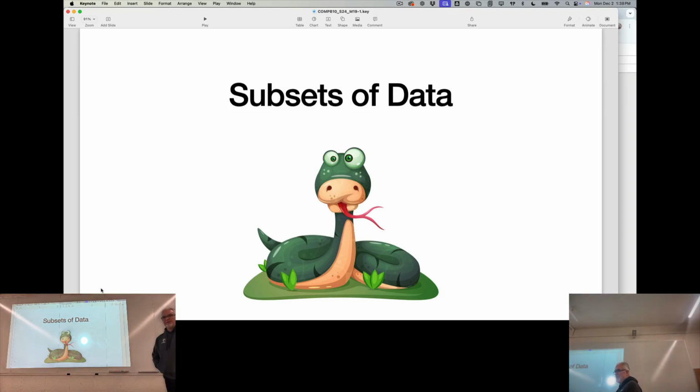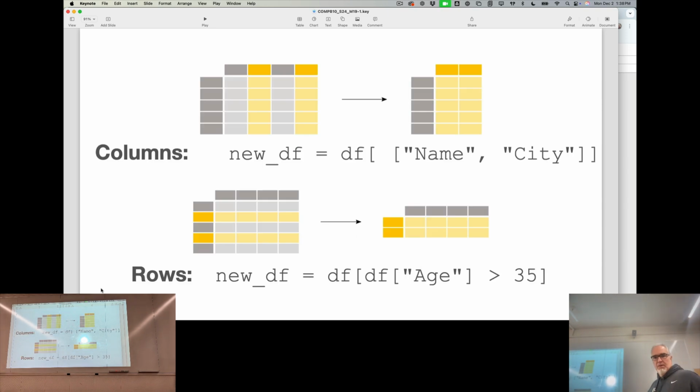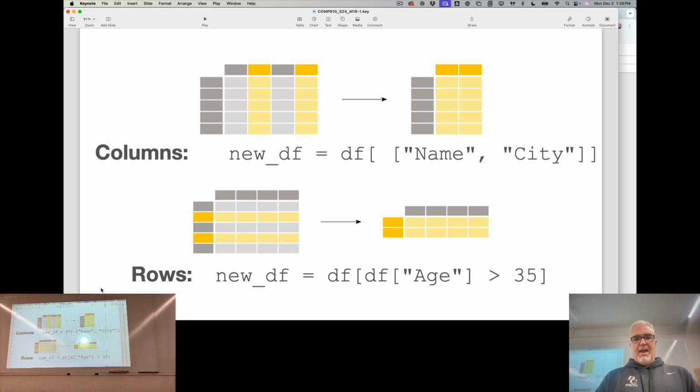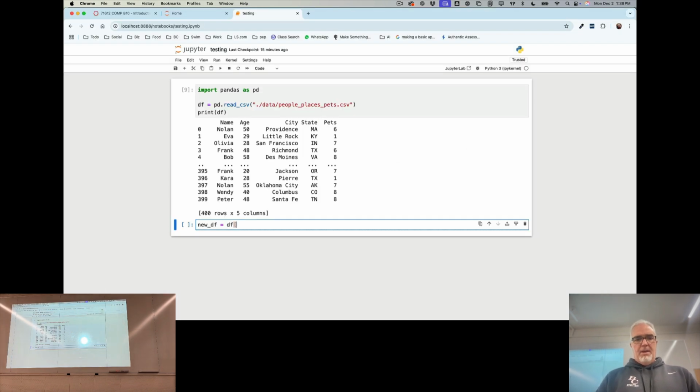Lots of times we have these really big libraries of data where we just want to focus on a specific piece of the data. So let's say I have this data frame and I'm only interested in some columns like name and city. If I want to, I can create a subset of that data frame, right? I can go new df equals, and I give the data frame, and I tell it I want a subset, and that subset is name and let's say age. Why not? So I want the new data frame to include only the name and the age.